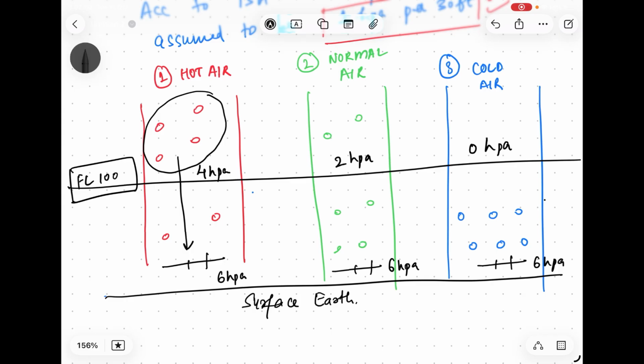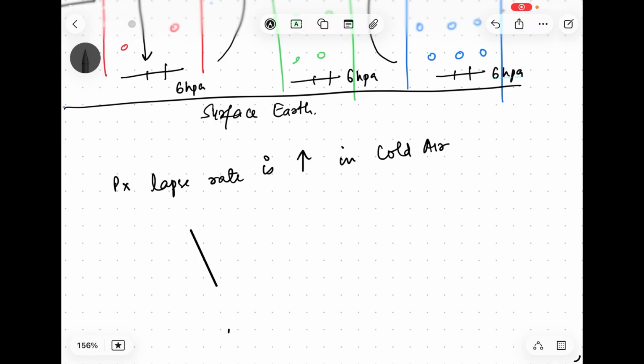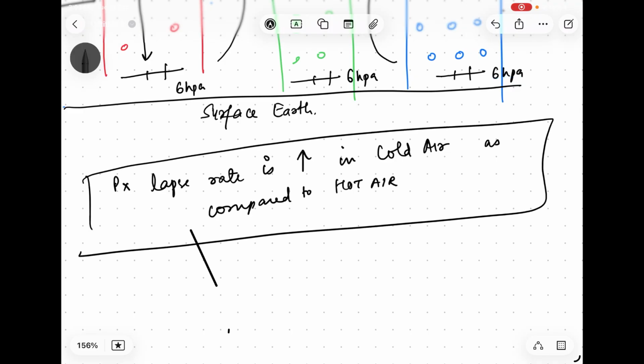Now let's talk about the pressure lapse rate. Cold air pressure lapse rate is more as compared to the one in the hot air. Why? Because molecules in cold air are close to the surface of the earth. So here it went from 6 to 0, and here it went from 6 to 4. So you could just write it down, or take a screenshot: pressure lapse rate is higher in cold air, like we just saw above, as compared to hot air. And this is important to understand because this would be used in coming topics.